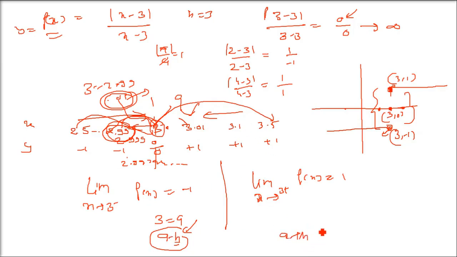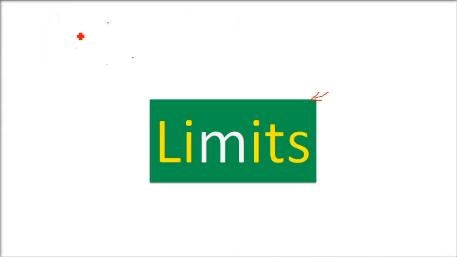So whenever we take the right hand side, it will be a plus h. That is, we are just adding something to 3 to make it equivalent to 3. And on the left hand side, we are just subtracting h. Limits.